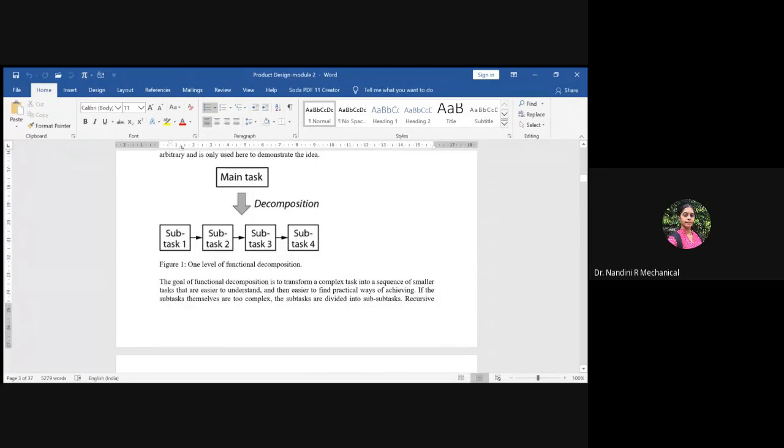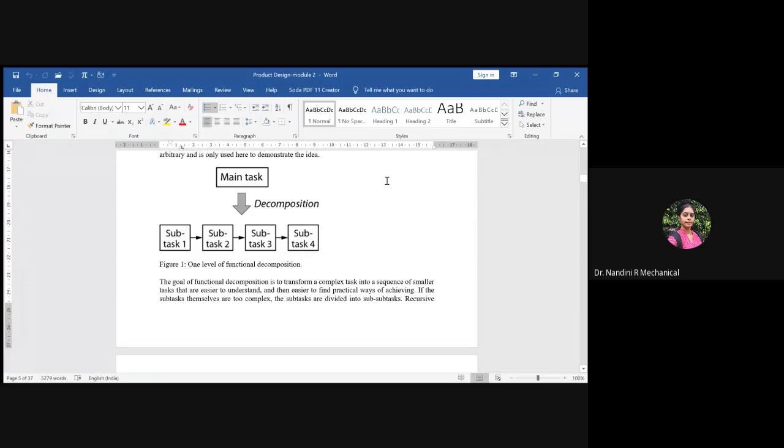Suppose the main problem definition of your project is to design a car. The entire workload for designing a car cannot be thrown onto a single person, right? So manufacturing a car will have n number of objectives. It's not necessary that each objective could be done with a single task. No, every objective will be huge enough that you should segregate it into different tasks. So suppose to manufacture the car, there'll be 5 objectives.